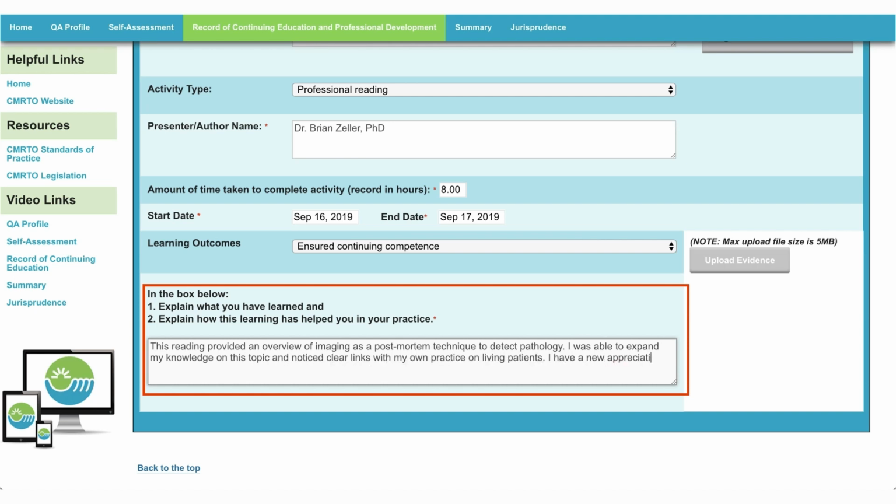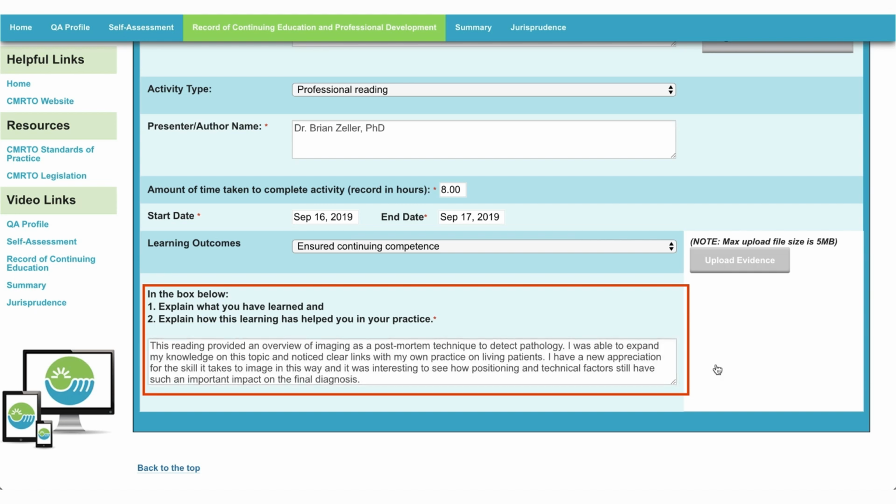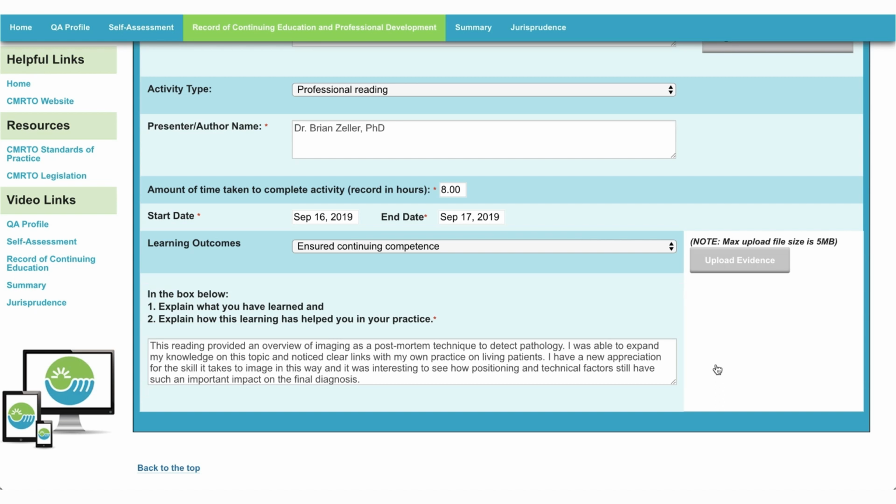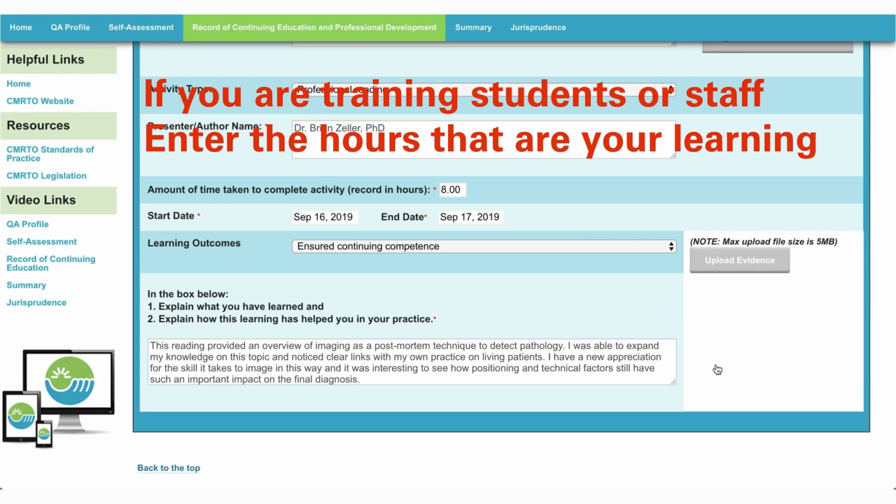This is one of the criteria that the QA committee uses in its assessment to determine whether a learning activity is acceptable. If your reflection is too vague or simply states mandatory learning or great lecture, this is not enough detail in your reflection. If you are training students or staff, you may only enter the hours that are your learning and not that of the student. For example, this could be the time it takes you to prepare teaching material.